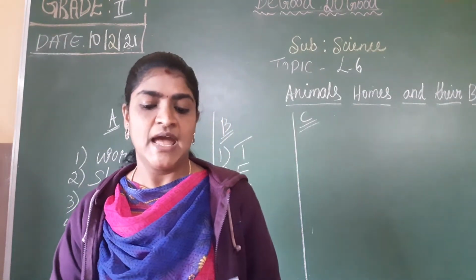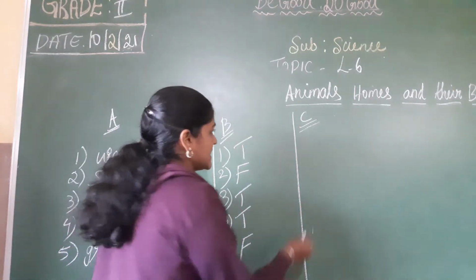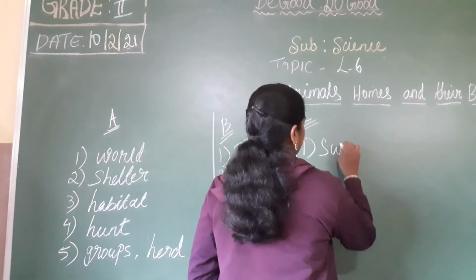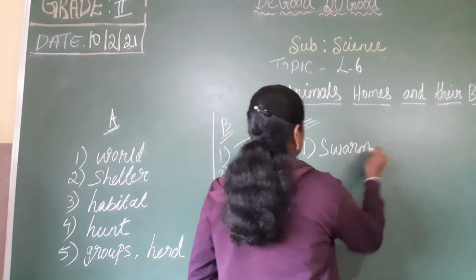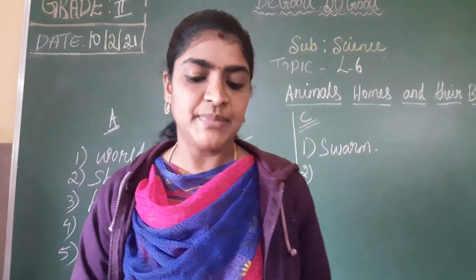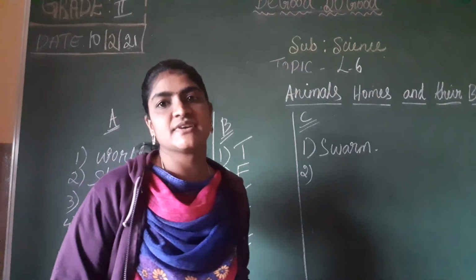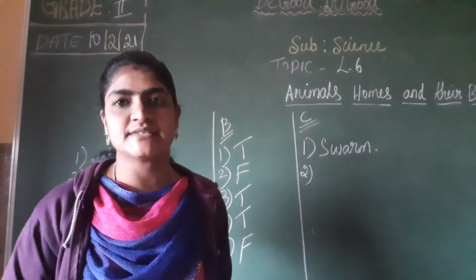The first one, a group of honeybees is called dash. It is called a swarm. And second one, the place where an animal lives is called dash. The place where an animal lives is called a habitat.